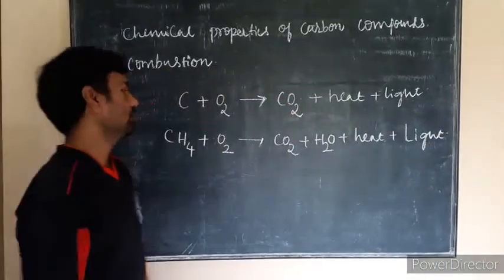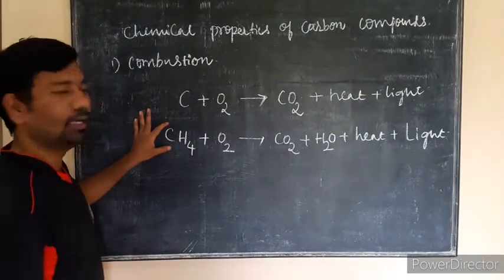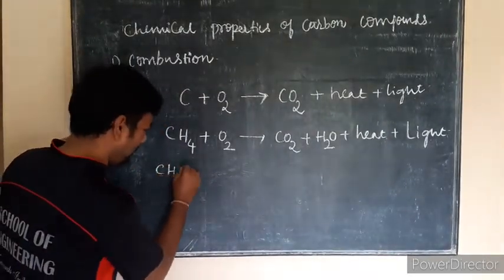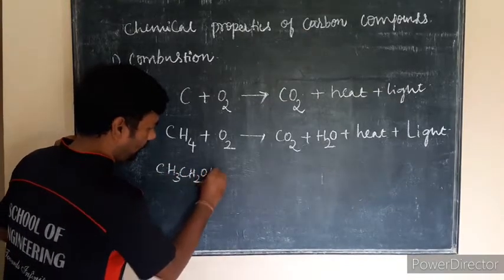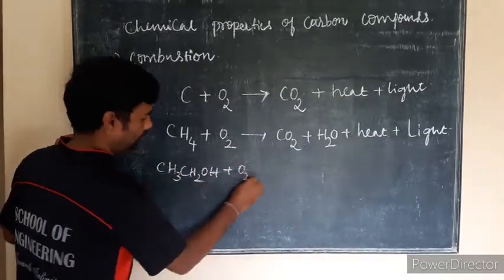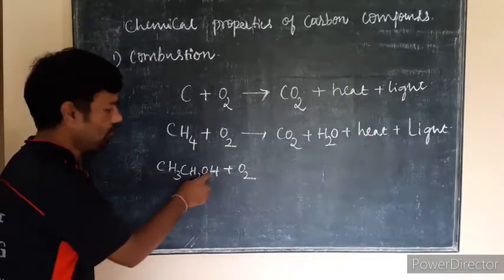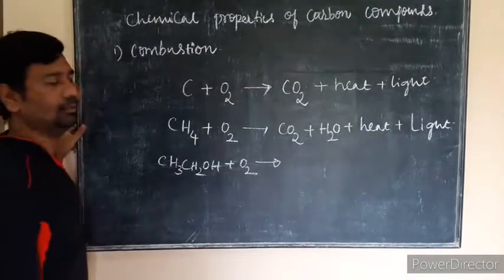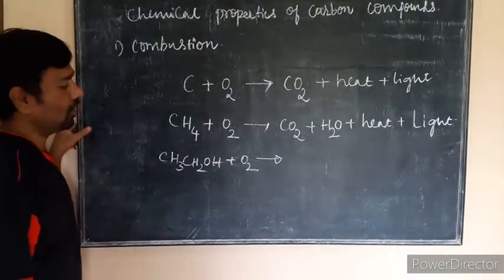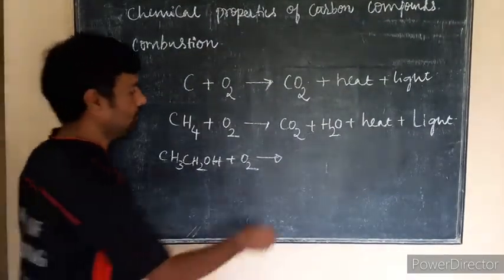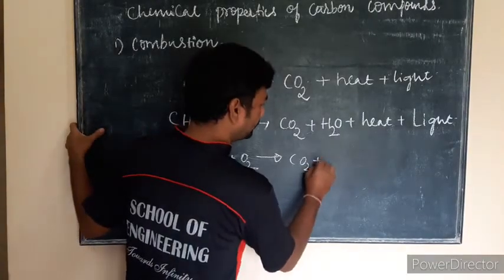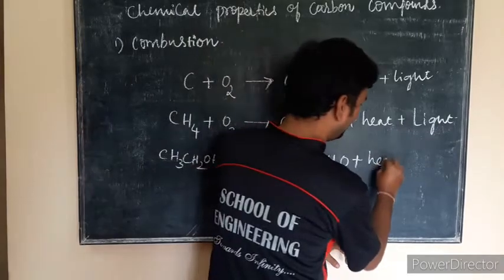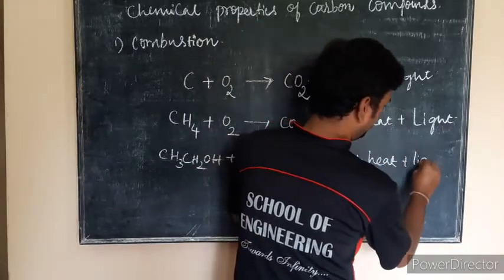Similarly, here I have considered methane. You can consider ethanol, that is CH3CH2OH plus O2. You can write this as C2H5OH also. After combustion, it is oxidized with oxygen, which will give CO2 plus H2O, and the burning sensation of heat and light.